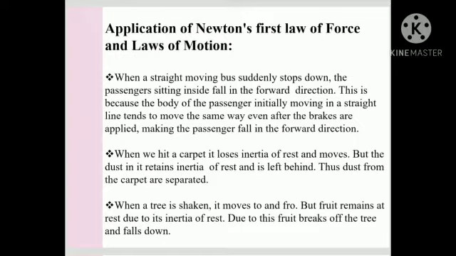When we beat a carpet, it loses its inertia of rest and moves, but the dust in it retains its inertia of rest and is left behind. Thus, dust and carpet are separated. Third example, when a tree is shaken, it moves to and fro. The fruit remains at rest due to its inertia of rest. Due to this, the fruit breaks off the tree and falls down.